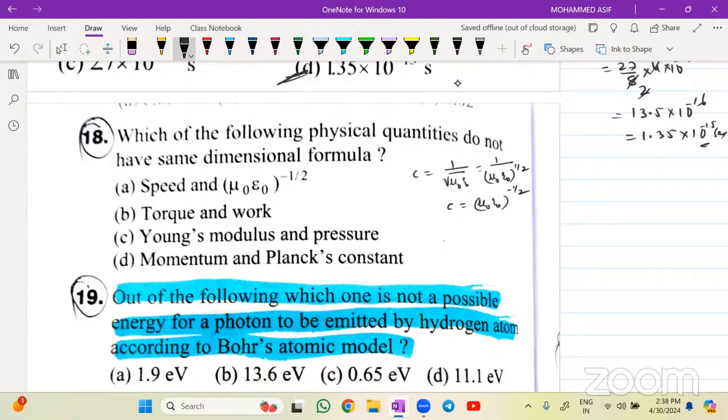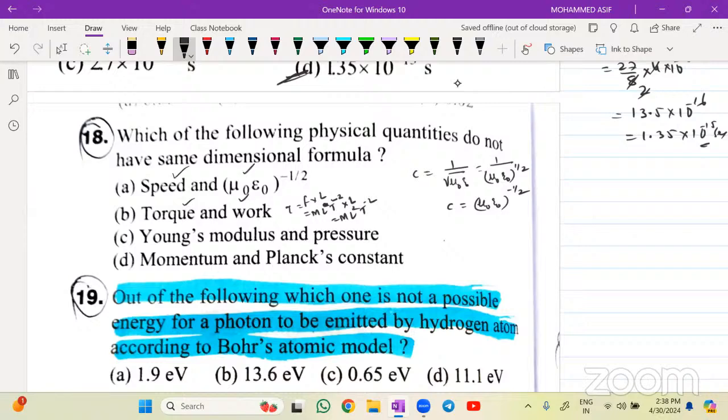Which of the following physical quantities do not have the same dimension? First one has the same dimension. Torque means what, beta? Force into displacement. Force is ml t power minus 2 into L. So it is ml square t power minus 2. Energy is also the same. So these two are also correct, same dimension.